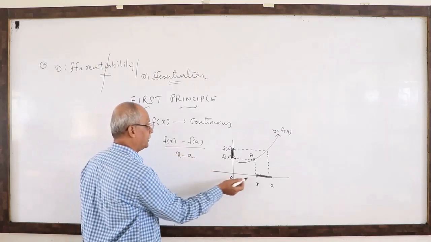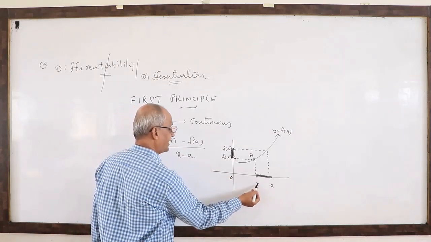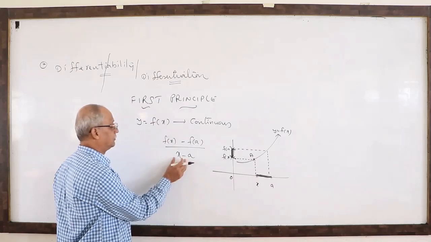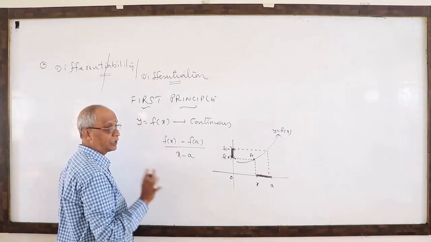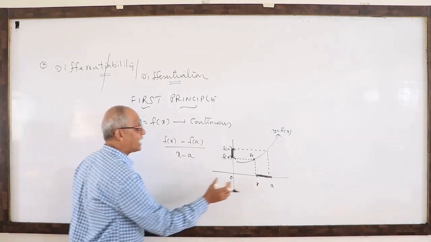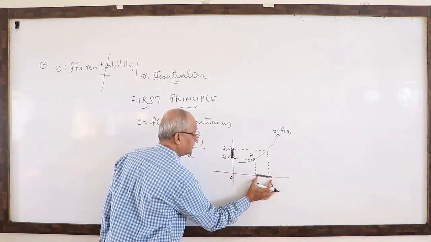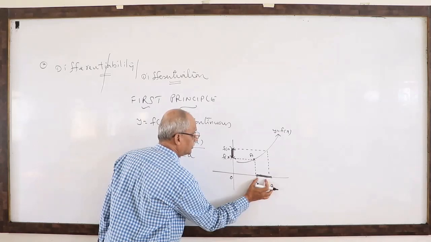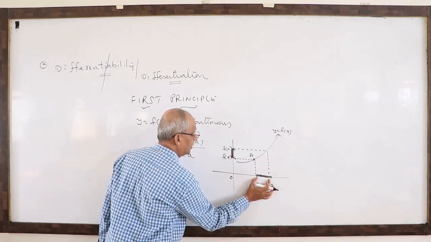Similarly, here a is bigger than x, again negative, balancing. That is why we are able to continue in this way.